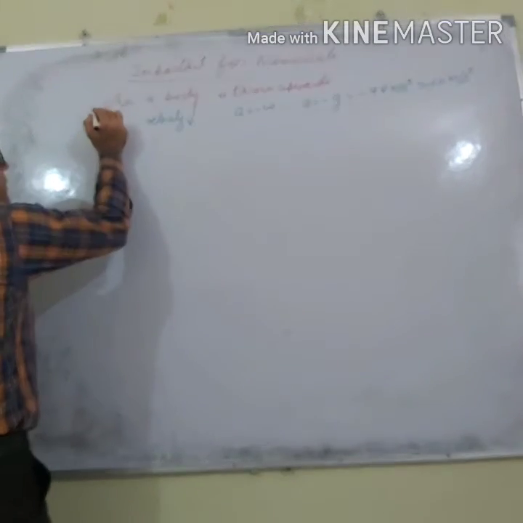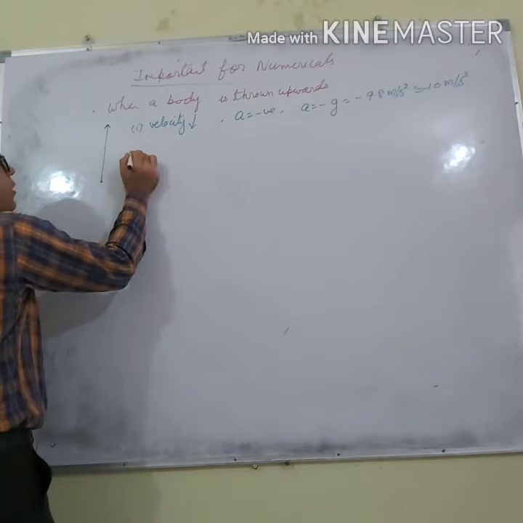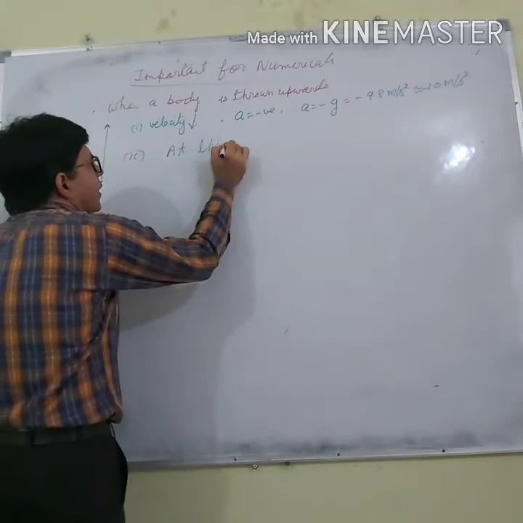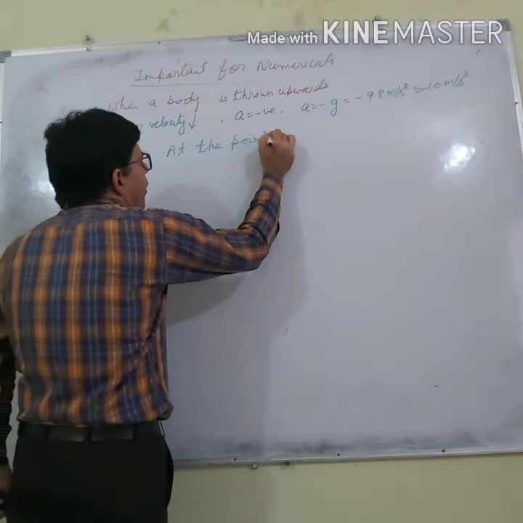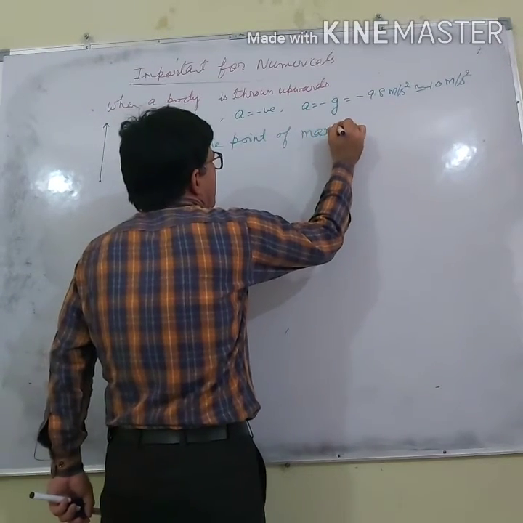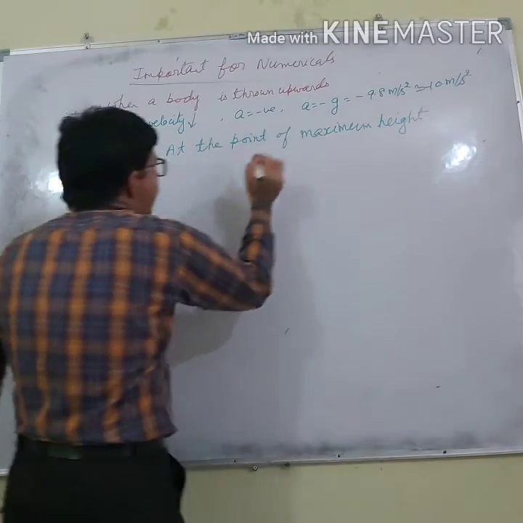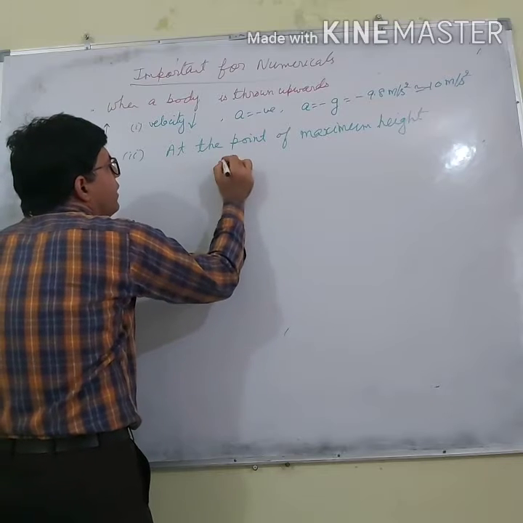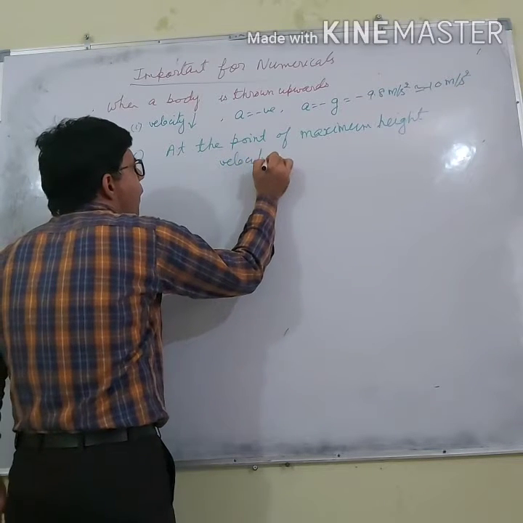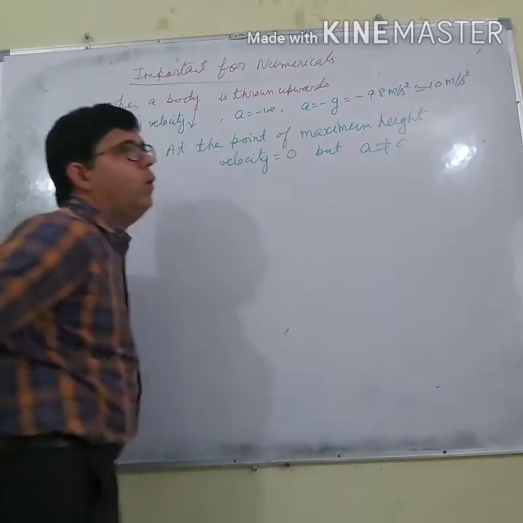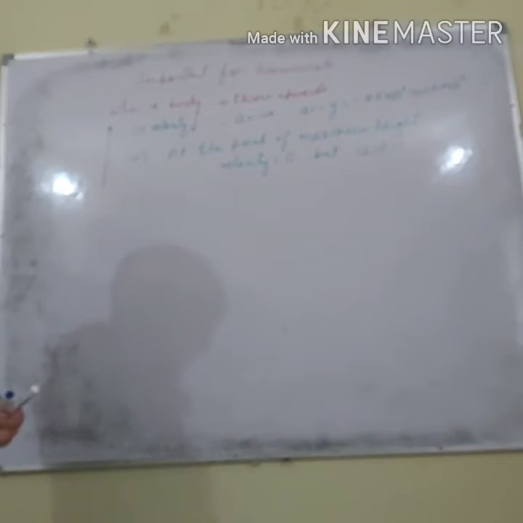This is the first point in this, and the second point is, at the point of maximum height, velocity is 0, but acceleration is not 0, it will be equal to the acceleration due to gravity. So these are the points that you have to keep in your mind.